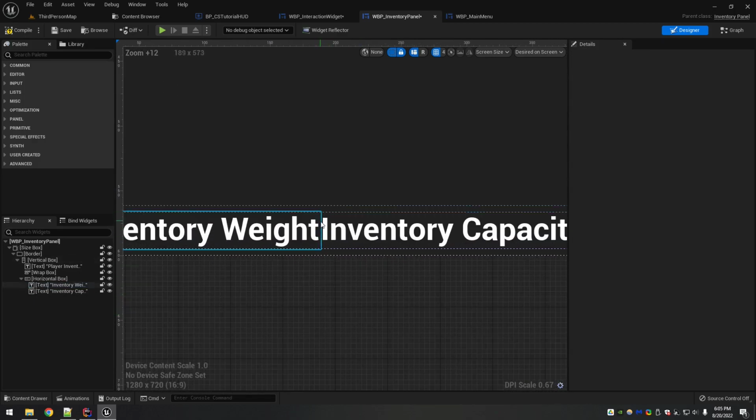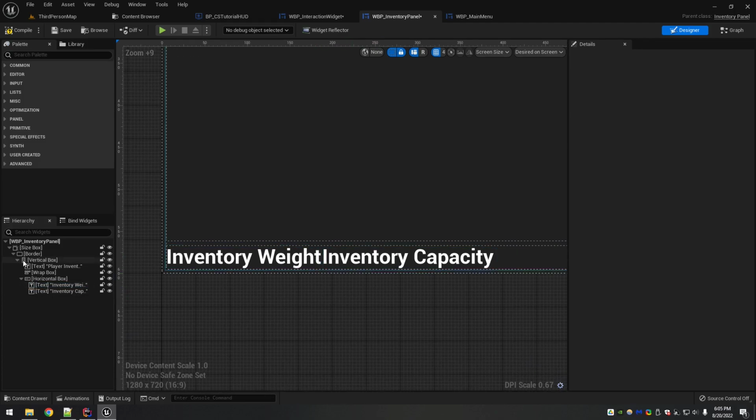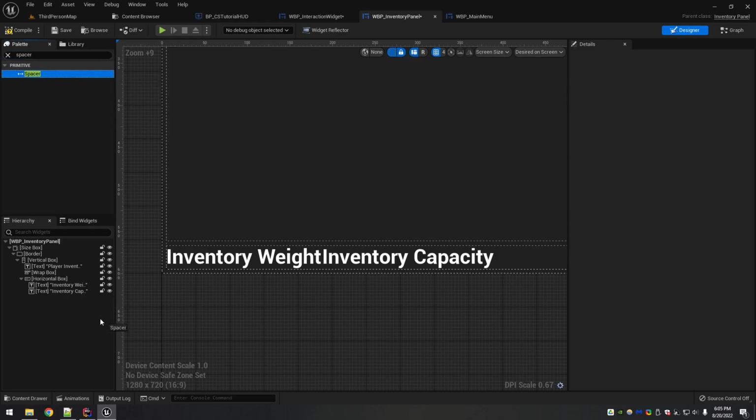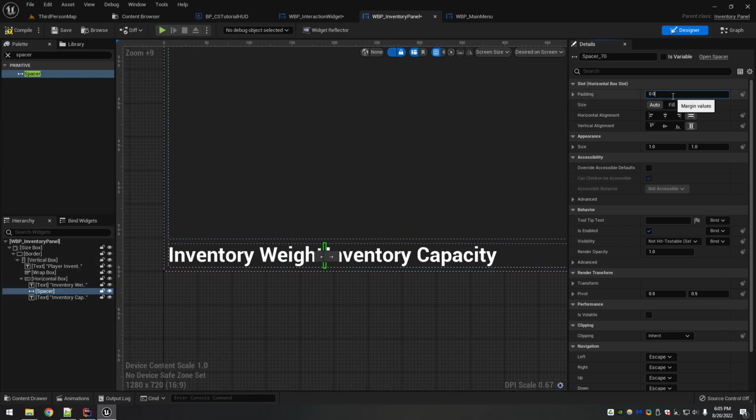Now I don't want this slammed up against each other like that. So you can put padding, but another useful little tool I like to use is called a spacer widget. It doesn't do anything except give space, give padding. So it really is kind of doing the same thing, but I guess I'm just showing it because it's another alternative. So my size on it, right here you have an X and a Y. I'm gonna make it 10 pixels on the X, more like, let's do 20.